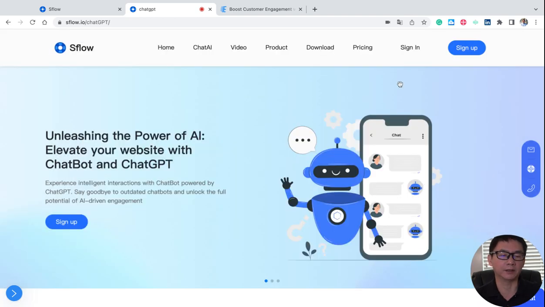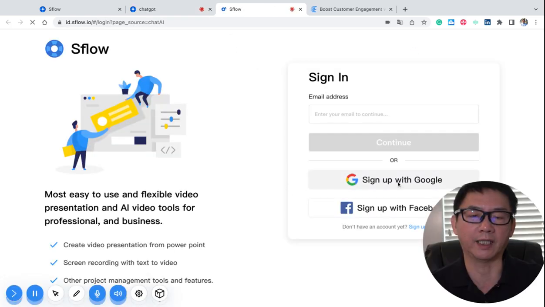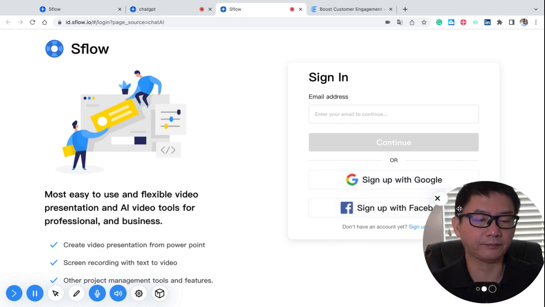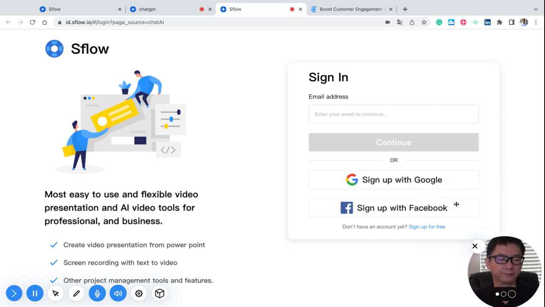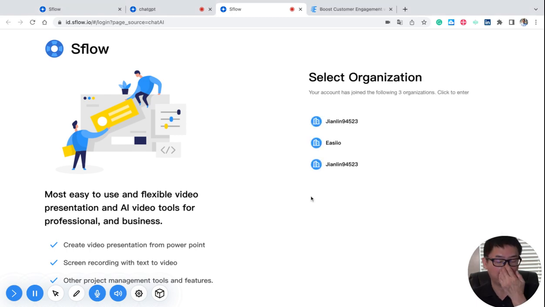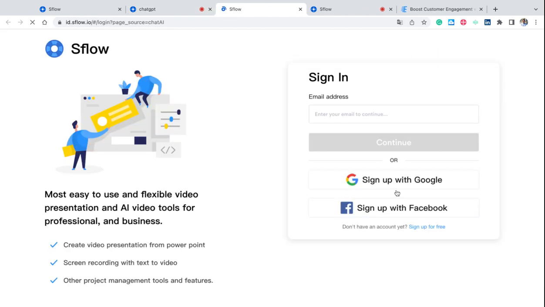Now let's do it. The first step is to sign up, or since I already have an account, I'm going to sign in. You can sign up with Google. I have multiple accounts, so I have to sign in manually.